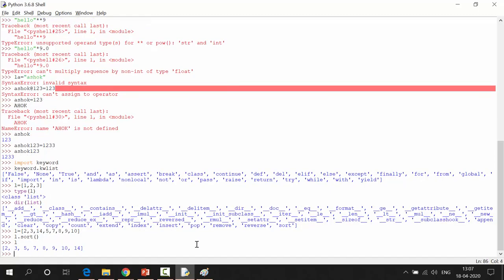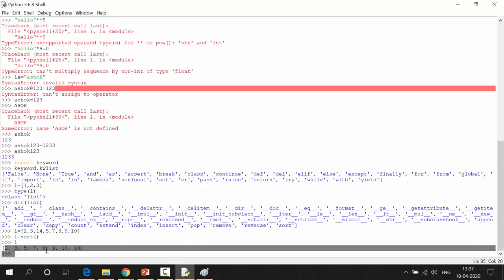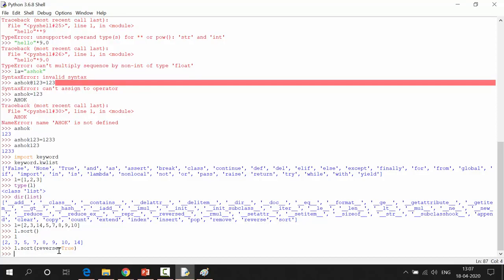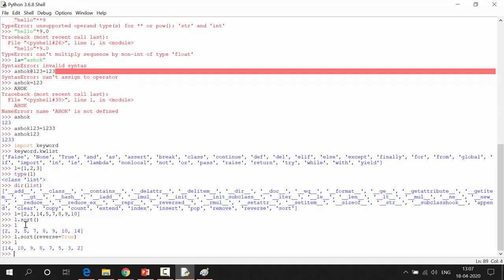See, I'm having sorted elements. If I want to reverse this, so now I am getting right to left. I want this in reverse order, so see, reverse equals true. These are the small things. So now I'm getting it in reverse order.